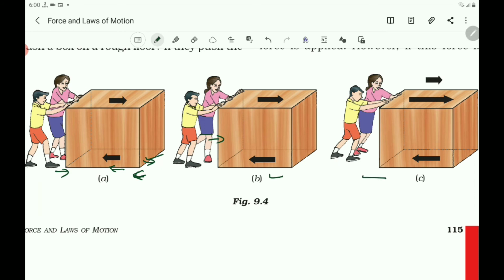In the third case, the children push the box harder still. The pushing force becomes bigger than the friction force. Then, because of the unbalanced force, the box starts moving. In the first and second case, the force is balanced. But in the third case, because of the hard pushing, the pushing force becomes more than the friction force, and there is an unbalanced force which causes the box to move. That is about the balanced force and unbalanced force.